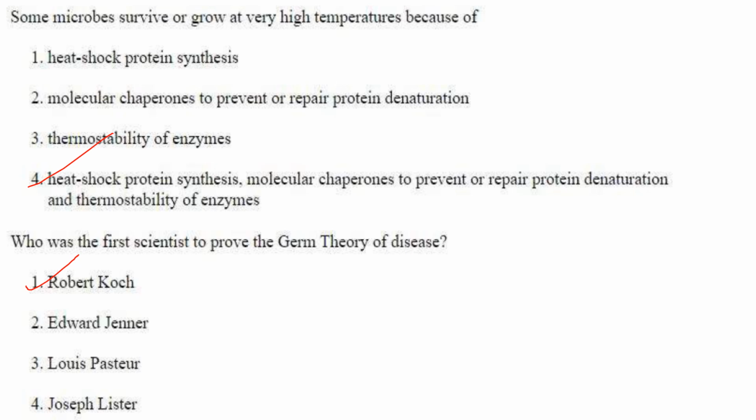Then next one. Some microbes survive or grow at very high temperature because of heat shock protein synthesis. Yes. Molecular chaperones to prevent or repair protein denaturation. That's also correct. Thermostability of enzymes. Yes, as you can see in the case of Taq polymerase enzyme. So heat shock protein synthesis, molecular chaperones to prevent or repair protein denaturation and thermostability of enzymes. So the answer is option 4. Then next one. Who was the first scientist to prove the germ theory of disease? So it was Robert Koch. Answer is option 1.